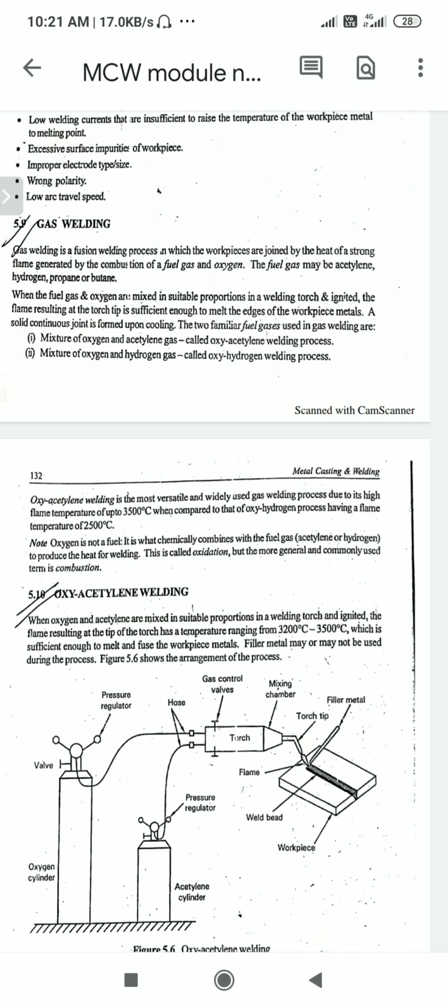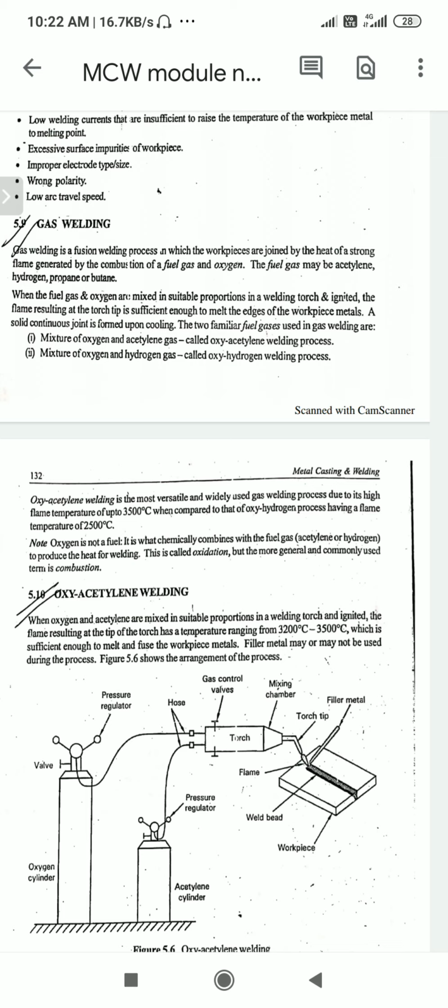This is called oxidation, but the more general and common term is combustion. Combustion means heating of gases.